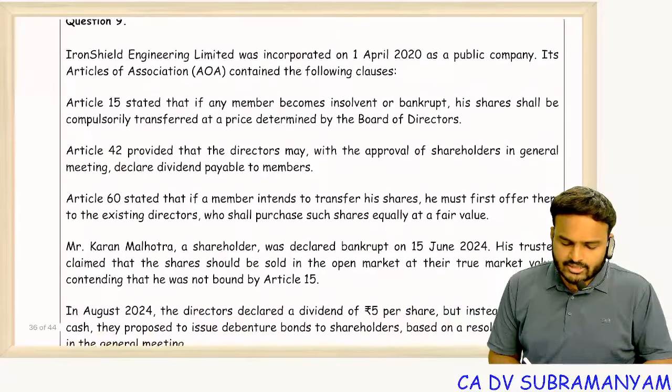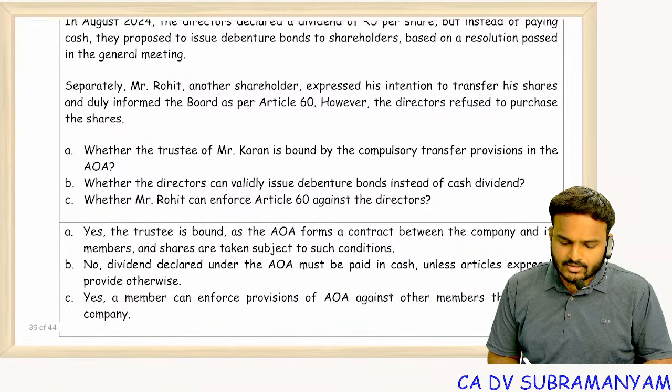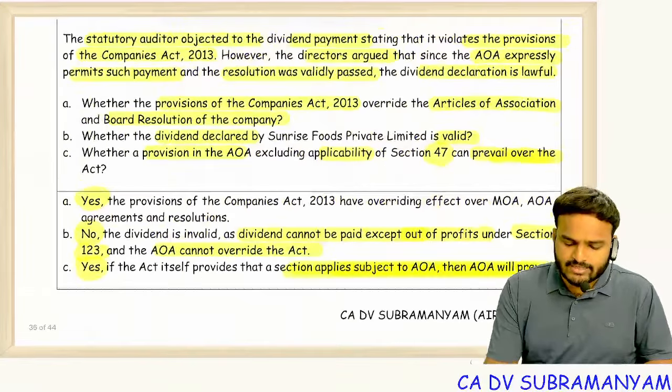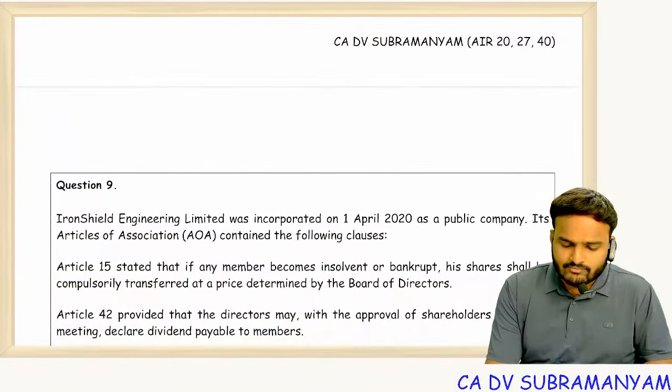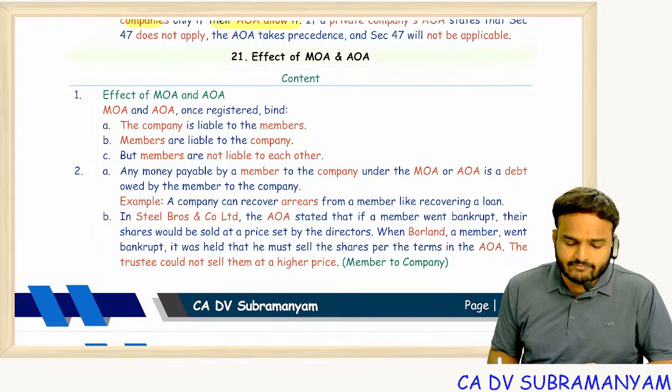Next, question 9 is about articles of association. About articles of association, that is, the binding effects of MOA, AOA. We'll see section 10 and then we'll come back to this. Yeah. MOA, AOA, binding effects.